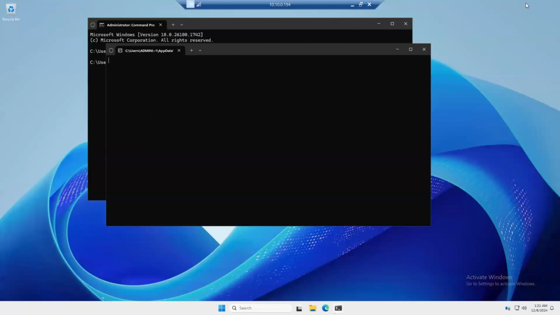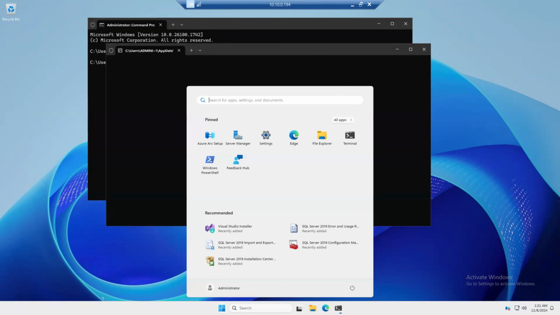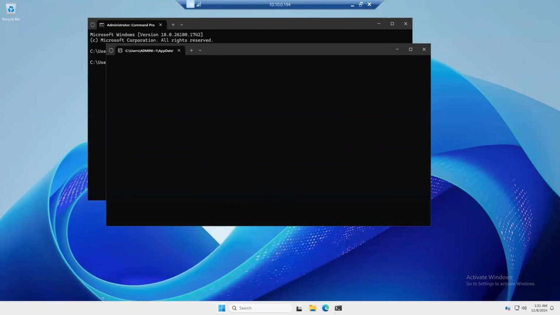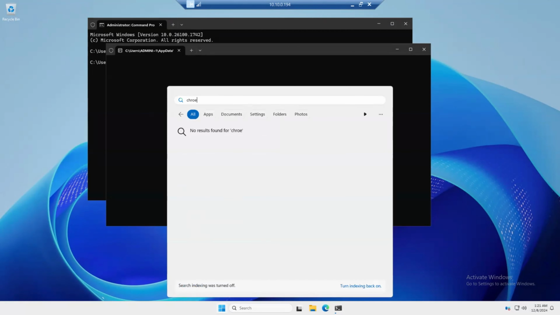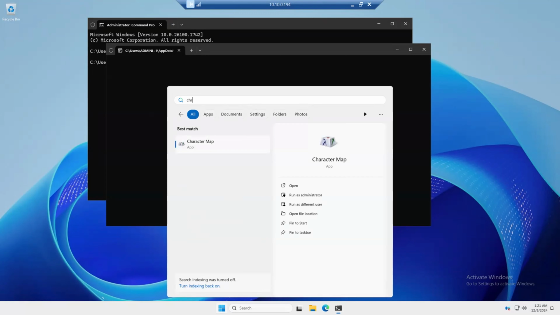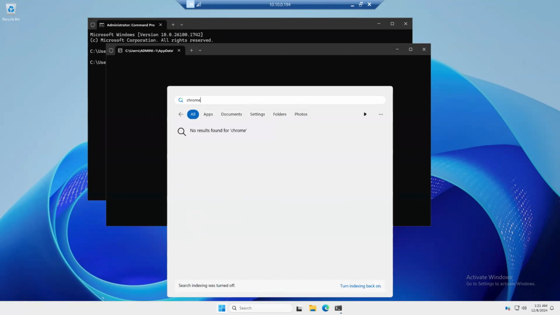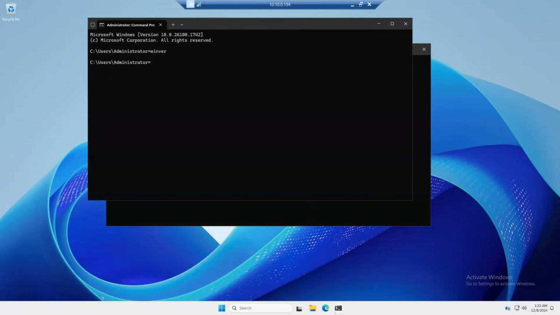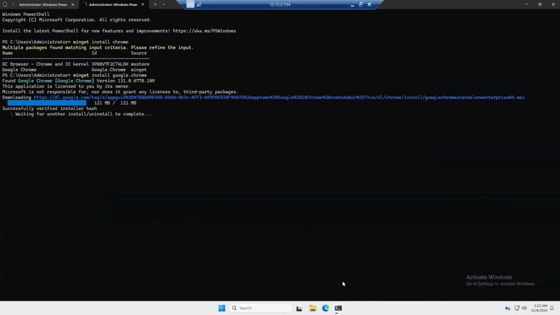We just need to refresh or search for Chrome. Chrome will be available over here. Not available. Let me verify. Okay, it might take a while for the updates. We just need to verify, and it's waiting for another installed application.